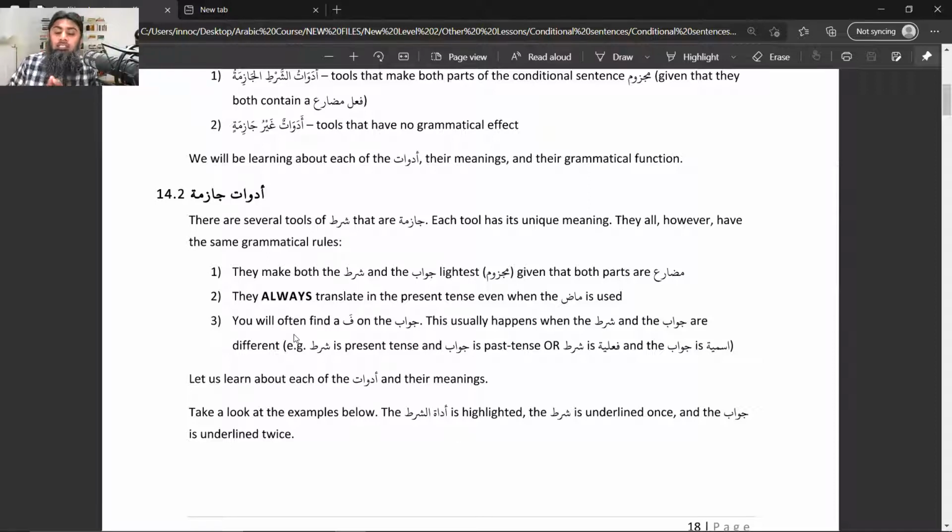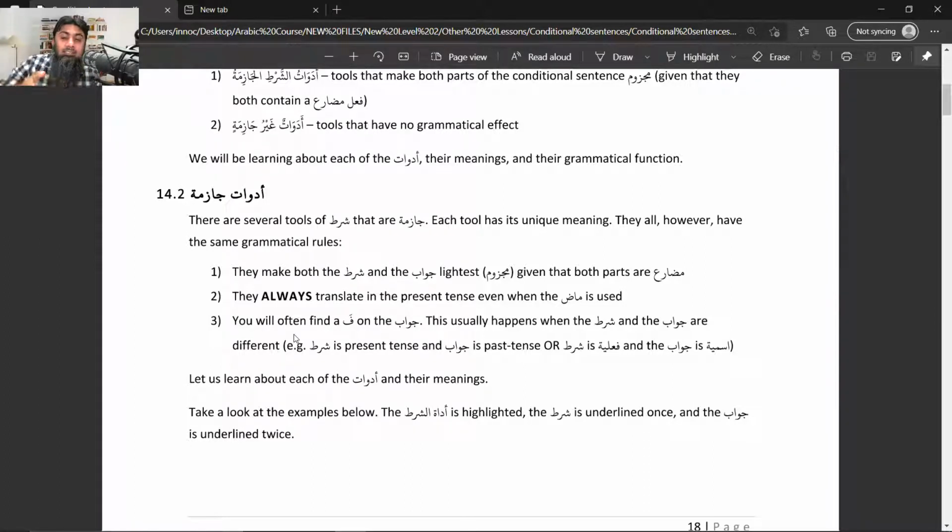Okay, sister, in the case of the previous lesson, when a word comes before mudare to make it majzoom, that word will add the meaning. For example, lam is one of those words, sister, which make the mudare majzoom. When lam enters on the mudare, we know what will happen. It will translate the meaning into past and negation, right? So it depends on what word came before mudare to make it mansoob or majzoom, and that word will define the new meaning. That is in the case of normal mansoob and majzoom of mudare.